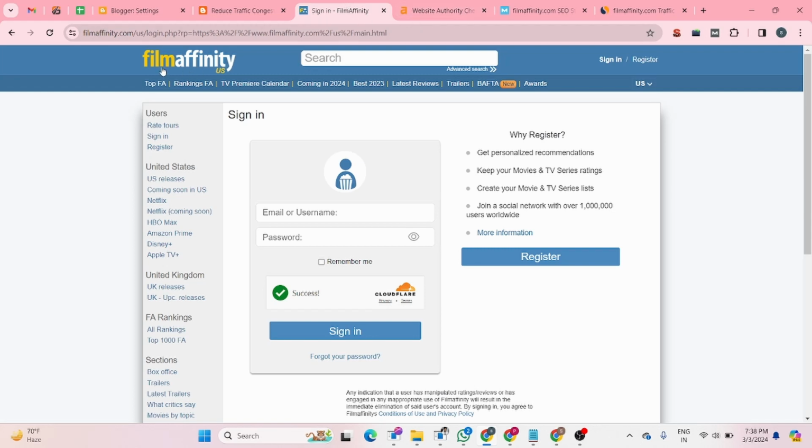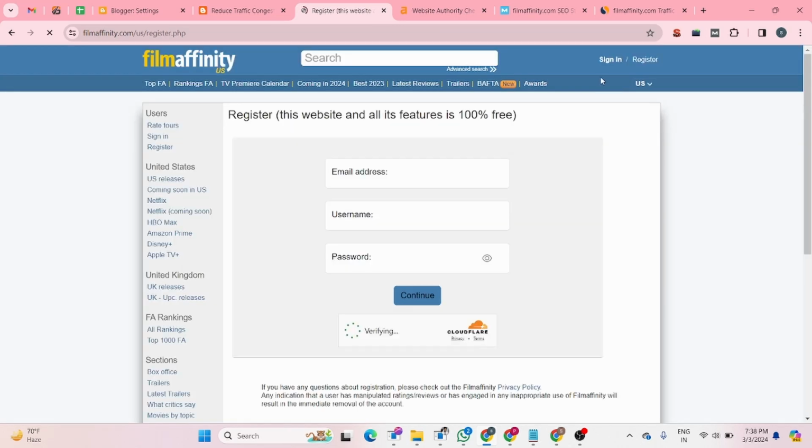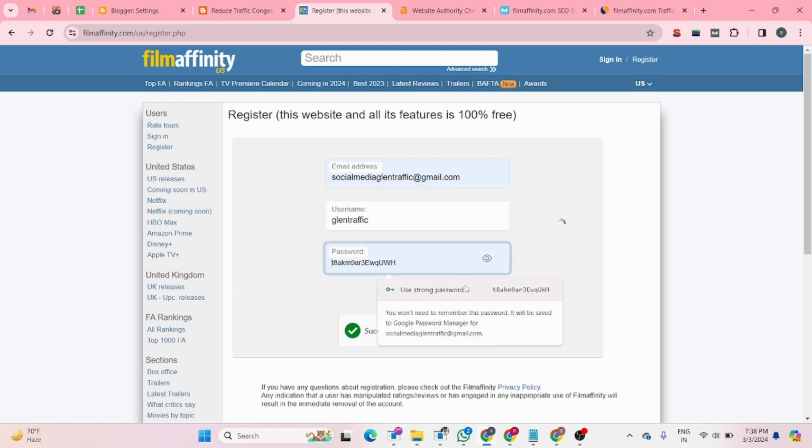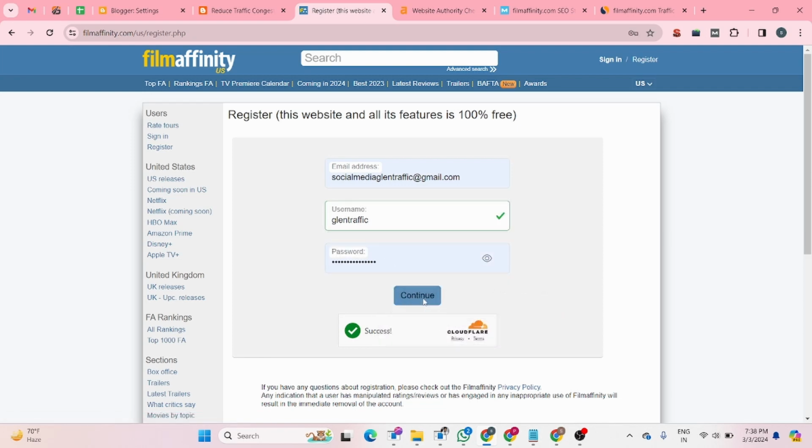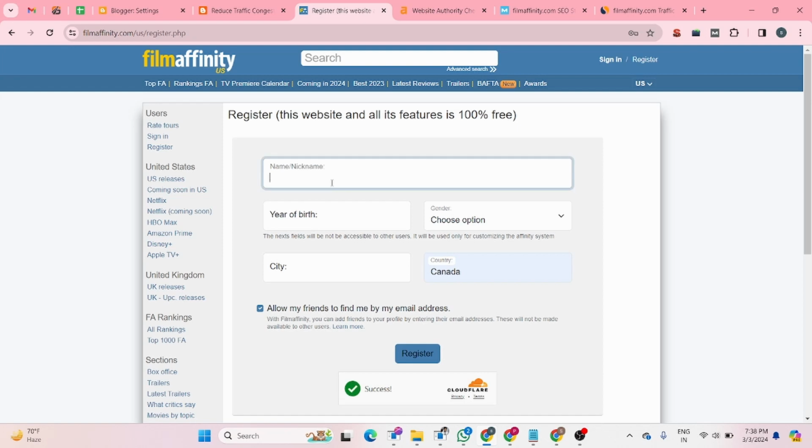Okay, yeah. So this is the website dashboard. There is a register button. You guys have to click there, and after that you can fill in your email ID, then your username, and after that you can choose your password, and after that you can click the continue button. And this website asks for your nickname, so you can choose your company name,